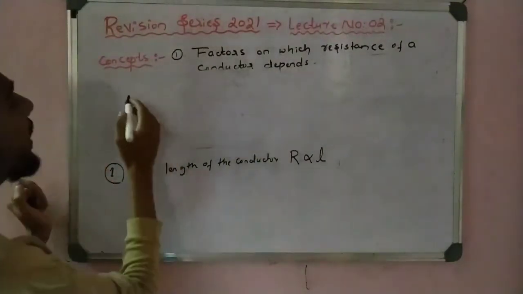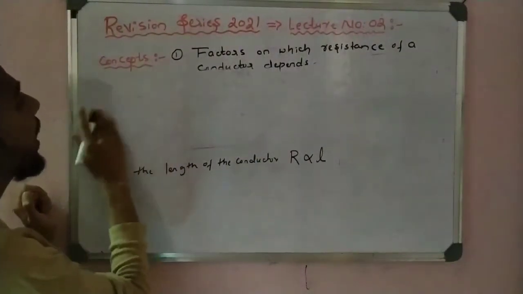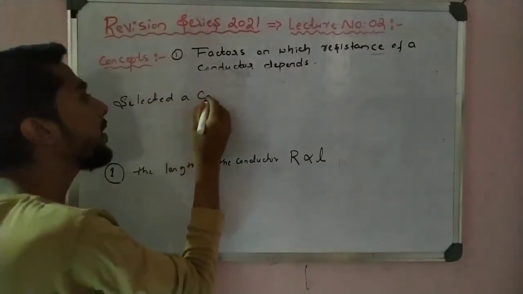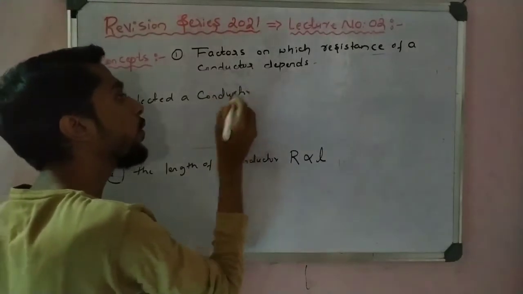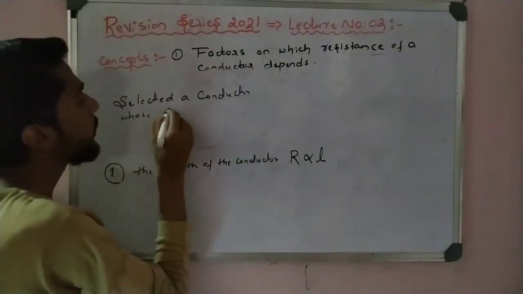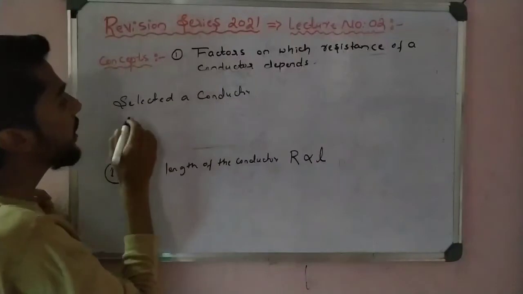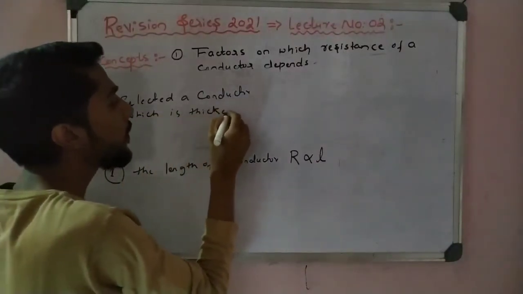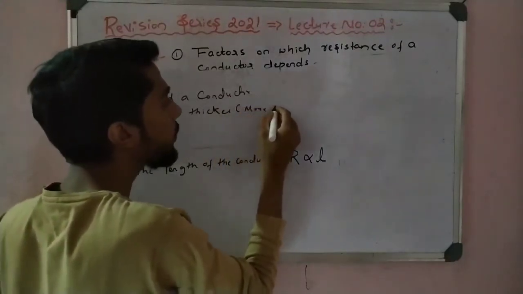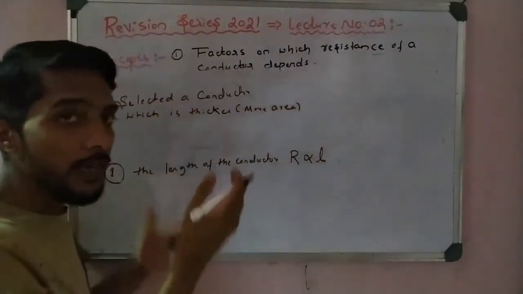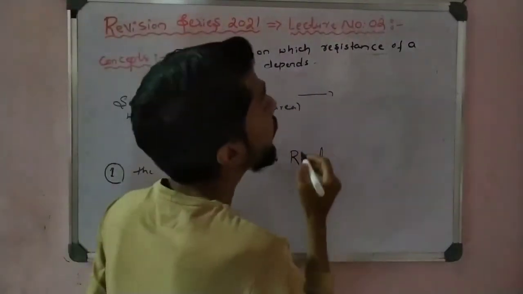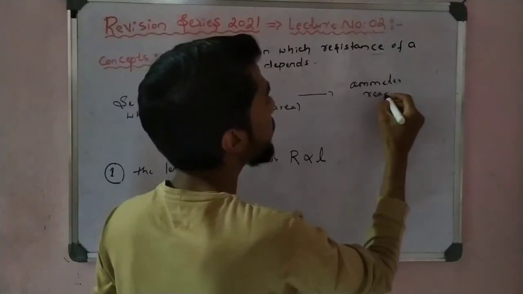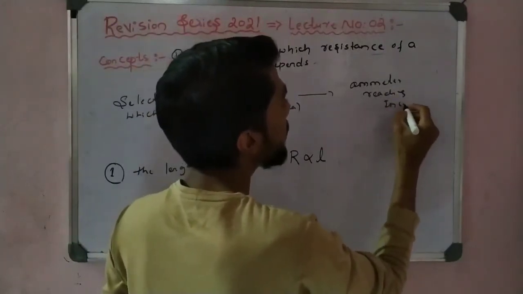I selected a conductor which is thicker, means more area. What happened? We observe that the ammeter reading increases.